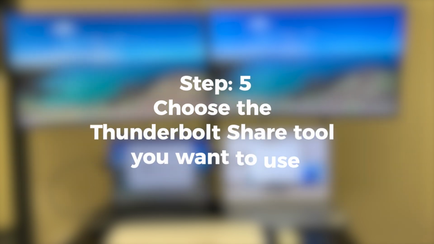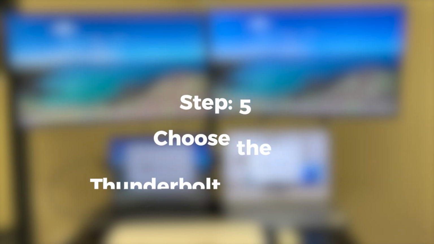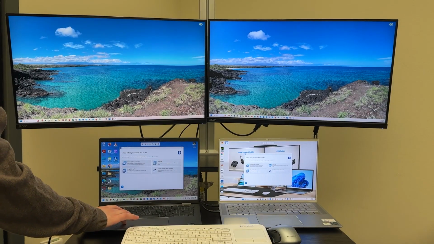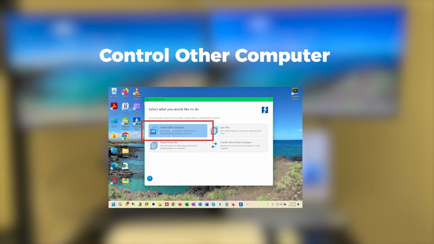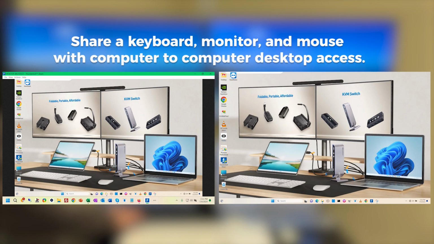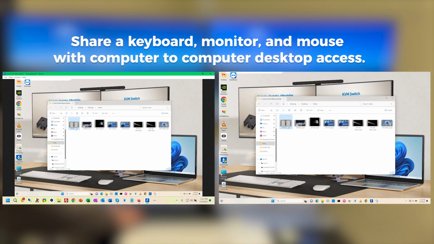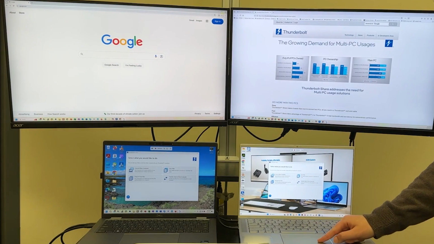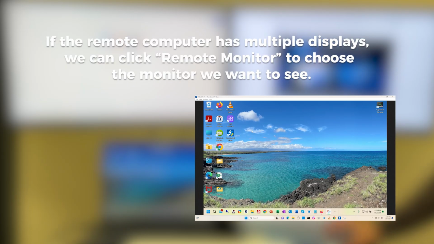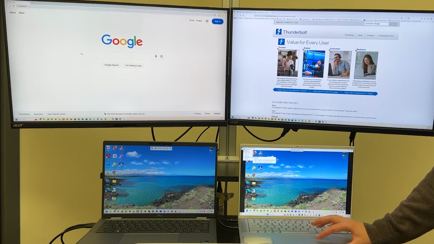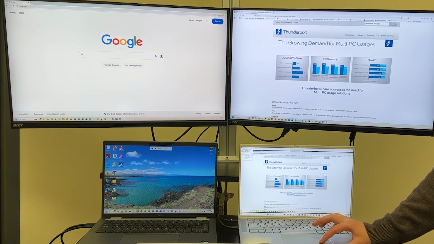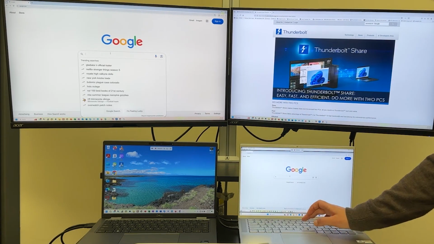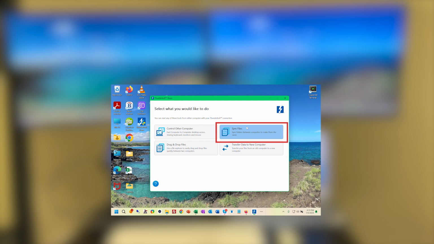Choose the Thunderbolt Share tool you want to use. We can control the other computer with fast computer-to-computer desktop access, sharing a keyboard, monitors, and mouse. If the PC you're controlling is connecting to a monitor or multiple monitors, then we can choose which display to control by clicking Remote Monitor and choosing the monitor we want to see.